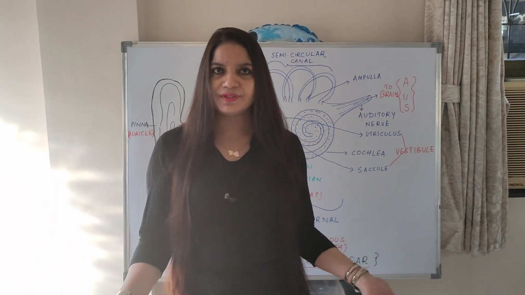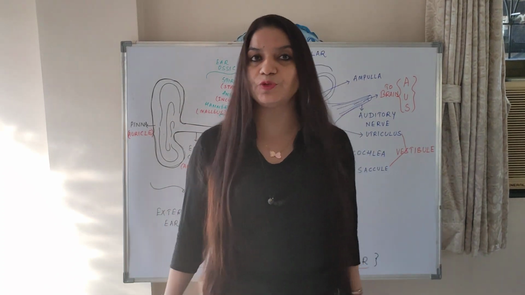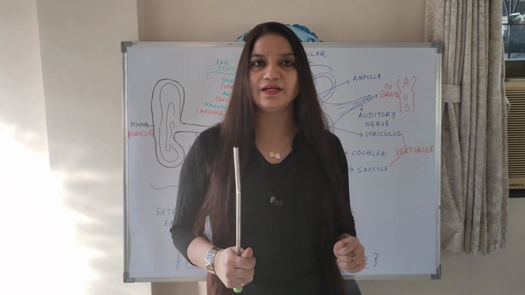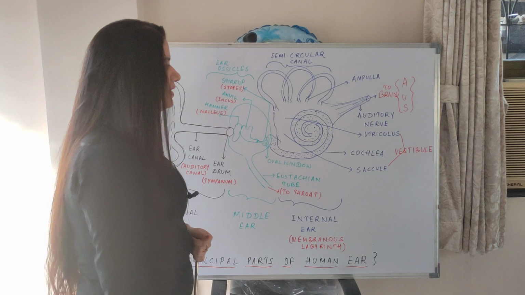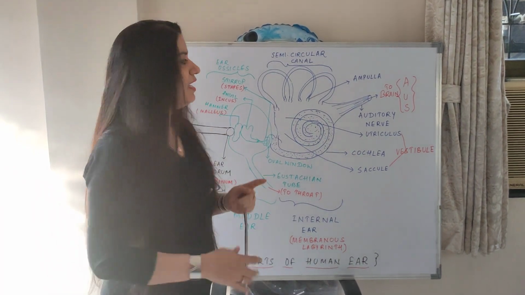I'm standing here, so maintaining my posture. If I sit, then maintaining my sitting posture. So that is known as static balance. If I'm walking, jogging, cycling, that is my dynamic balance. So there are two types of balance which the ear has to maintain. So what are the two types of balance? Static balance and dynamic balance.